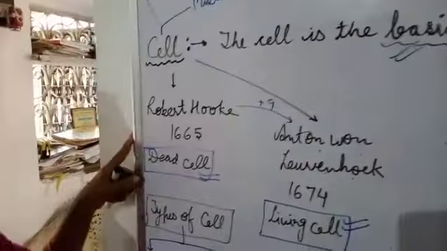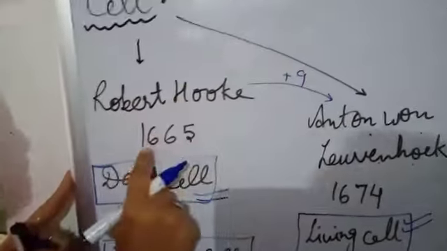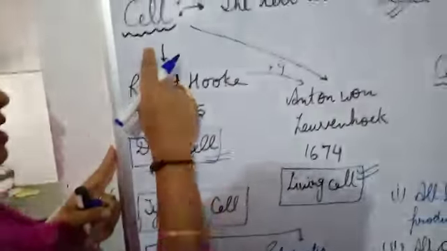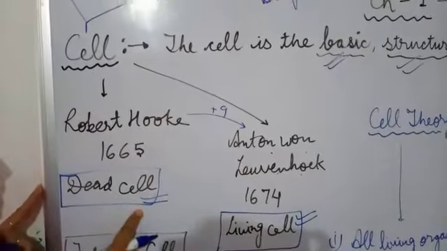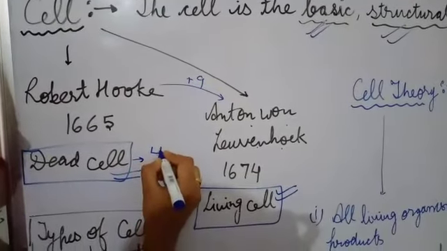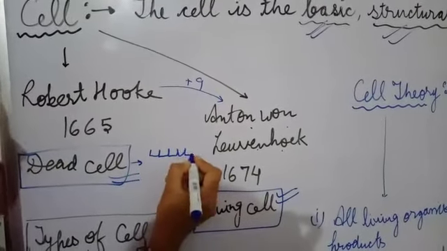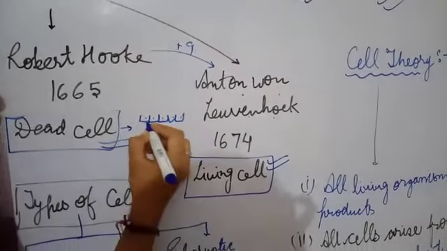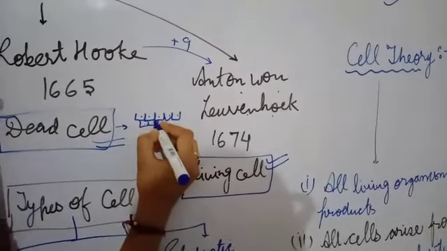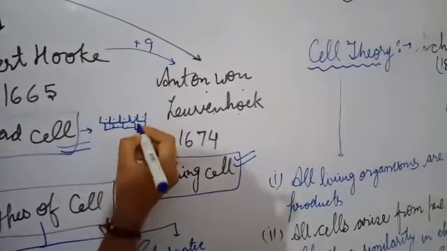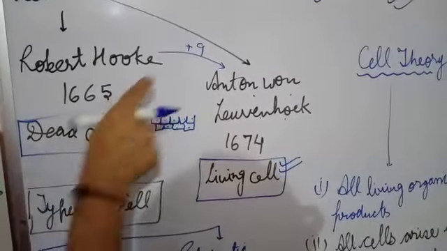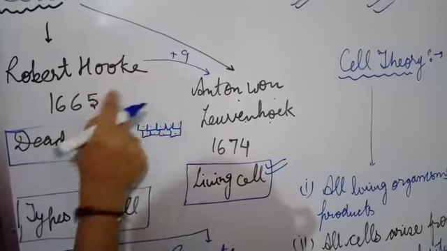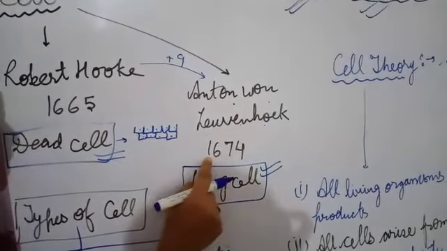Now the question is, who discovered it? Robert Hooke discovered the cell in 1665, but the cell discovered by Robert Hooke was a dead cell, because it was discovered in the cork of a plant, and cork is a dead part of the plant. Just nine years after this discovery, Anton von Leeuwenhoek discovered the living cell in 1674.